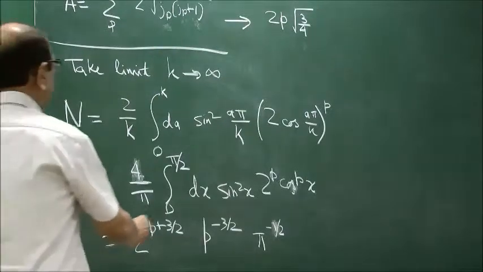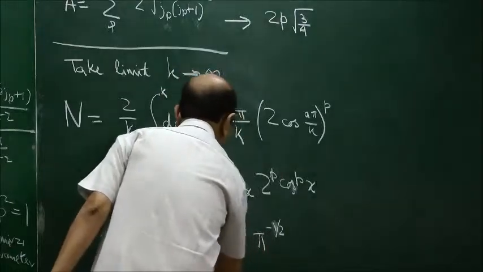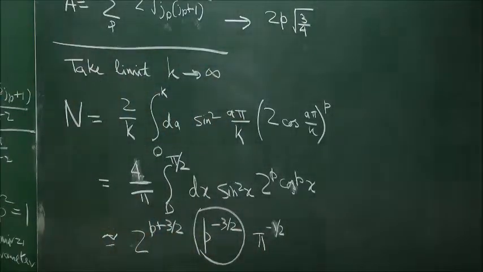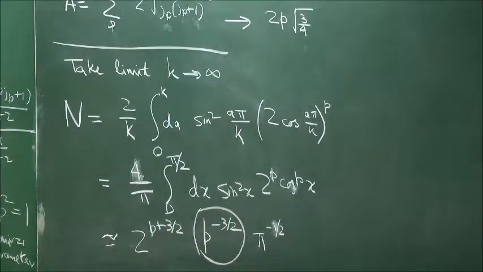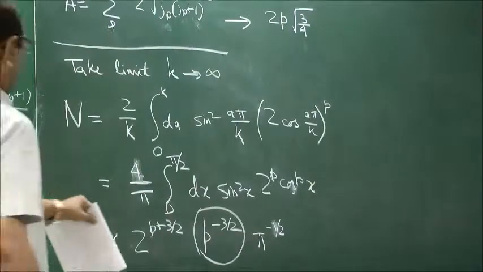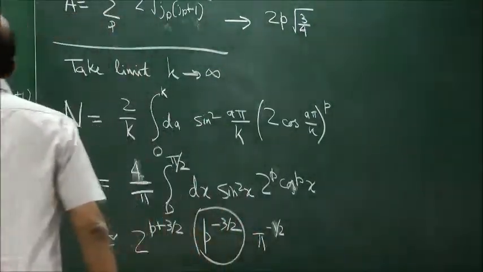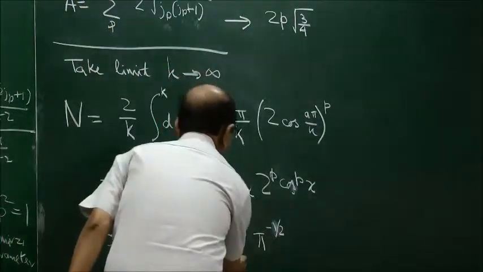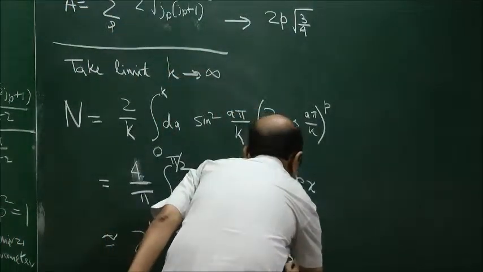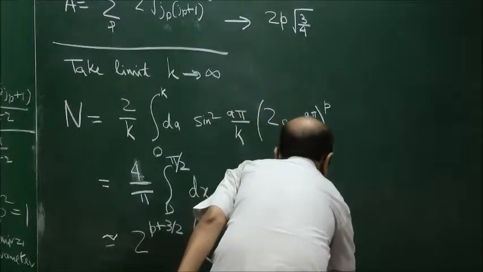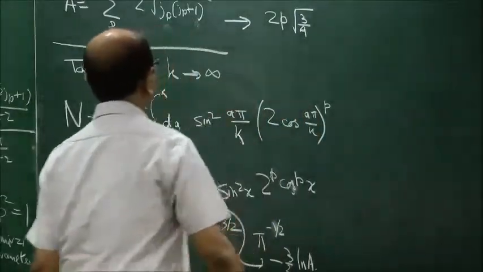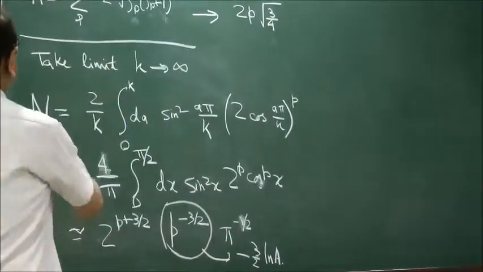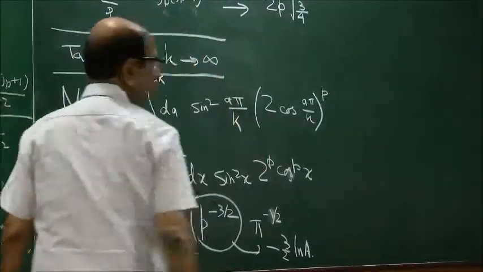But there is also a term p to the minus 3 by 2. So when you take that log, it will give you minus 3 by 2 log p. So that is the log correction. p is proportional to A, so minus 3 by 2 log p is also minus 3 by 2 log A. So this is the minus 3 by 2 which was obtained by Ramesh Kaul and Dr. Majumdar. So this is responsible for minus 3 by 2 log of A. But as I said, this is obtained in the limit when k goes to infinity.